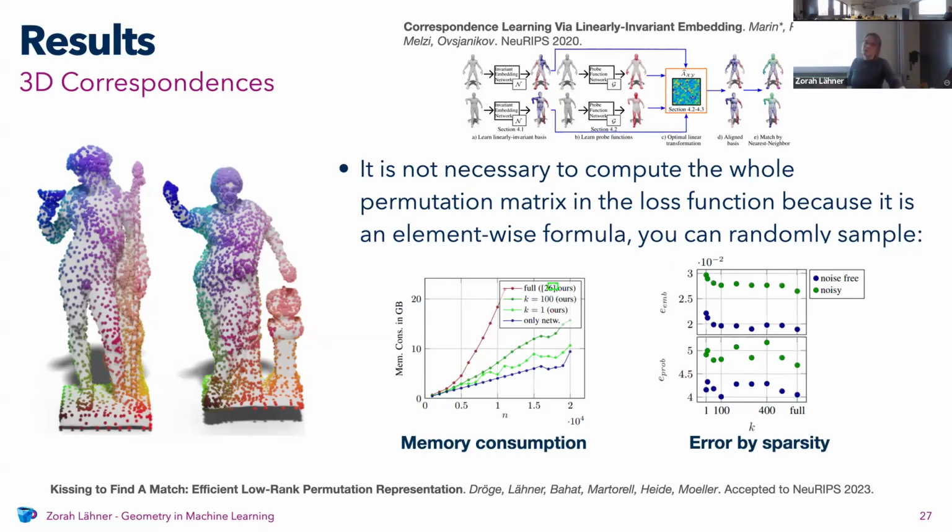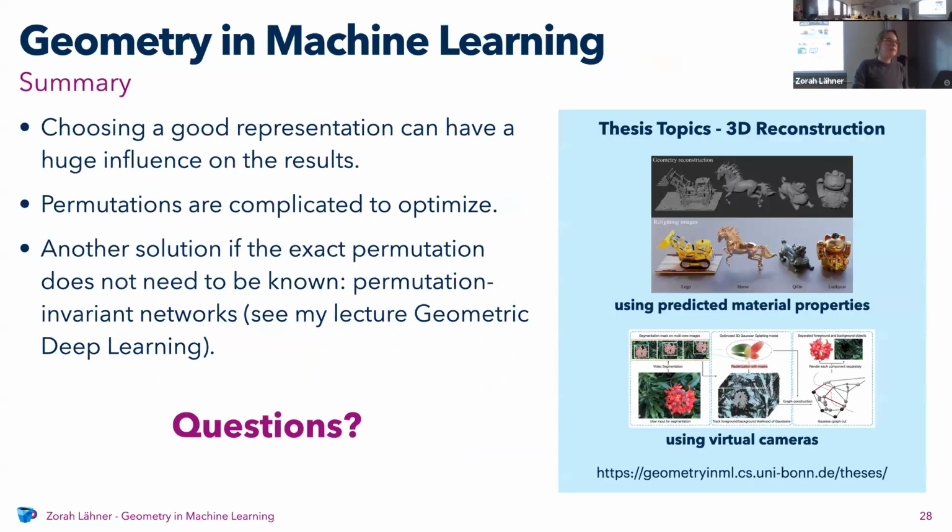You can also see that, of course, if you use very few entries, then your results are not so good, but pretty quickly with higher k, you get pretty stable results that are comparable to what happens if you have the full matrix. Yes, that was it. So just to sum up the results here, choosing a good representation has a huge influence on what kind of results you can get. Permutations are very complicated, and if you just try to optimize them, you will probably have a hard time.